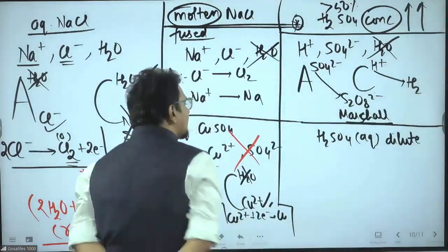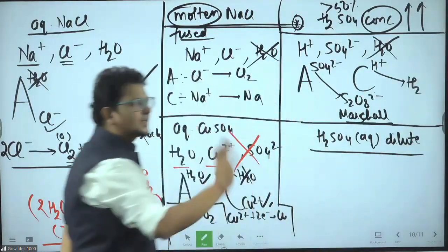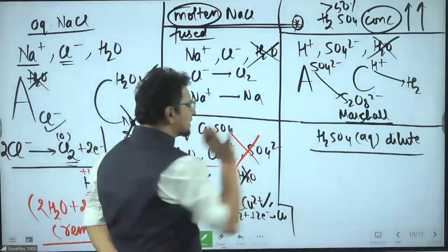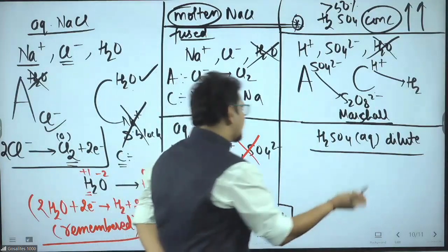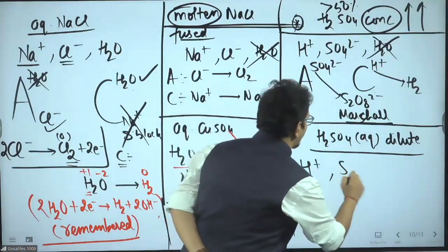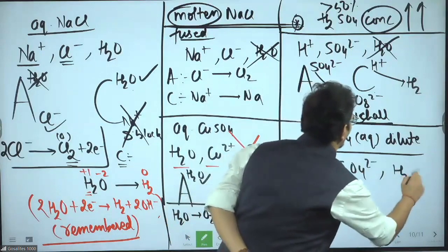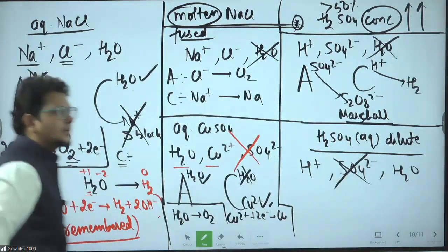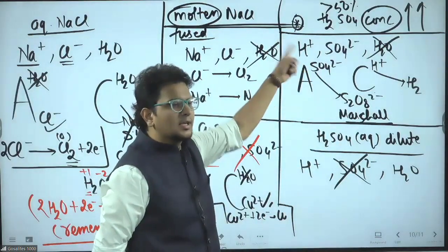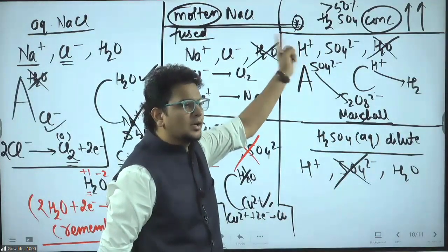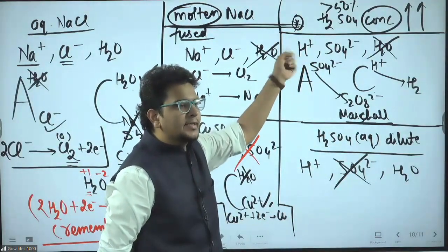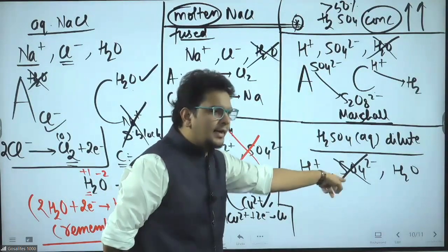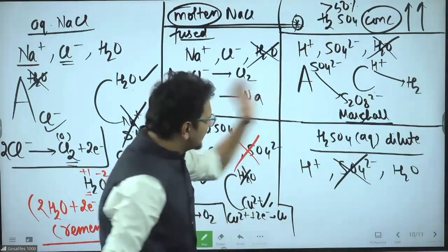So otherwise, generally, if concentrated is not mentioned, only aqueous or dilute is mentioned, then you know the story very well. H plus versus sulfate versus water. Sulfate I will cut here. Don't ask the doubt again and again, sir, why you did not cut the sulfate here? Because sulfate was having high concentration. We cannot cut sulfate now. He is the dominant species now. Here, when sulfate is not the dominant species, sulfate will be cut.